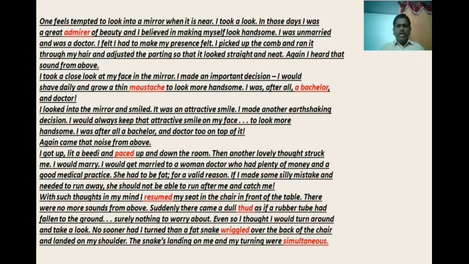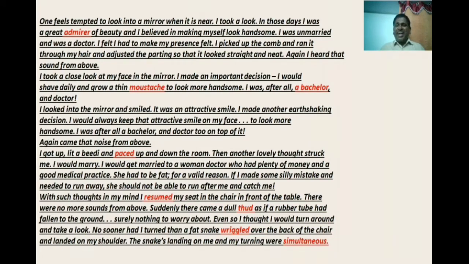Even so, I thought I would turn around and take a look. He wanted to turn that side and look, but did he look? Now I have a question for you. If he looked at that side, what could he have seen? Do you want to know what he saw? Now let us see. No sooner had I turned than a fat snake wriggled over the back of the chair and landed on my shoulder. Oh my God! What happened? Such a fat snake.